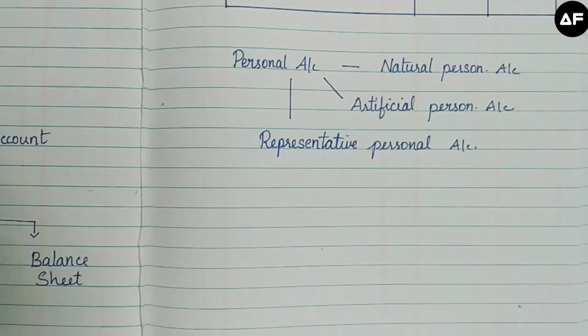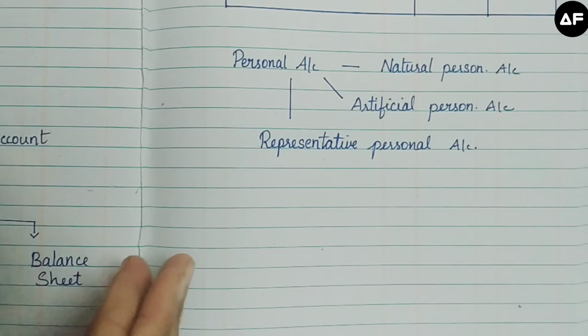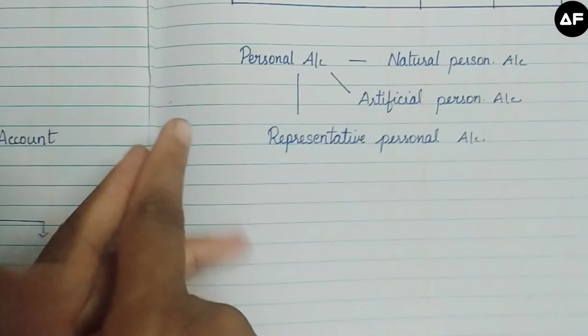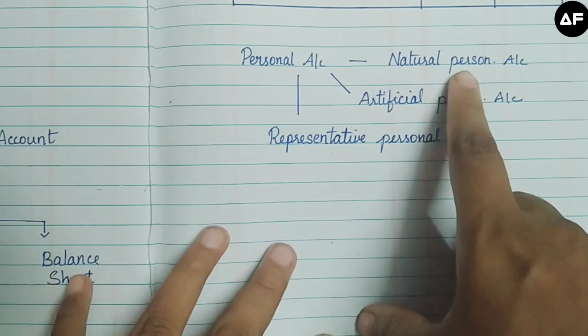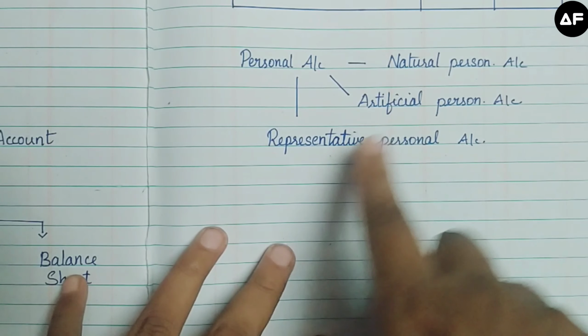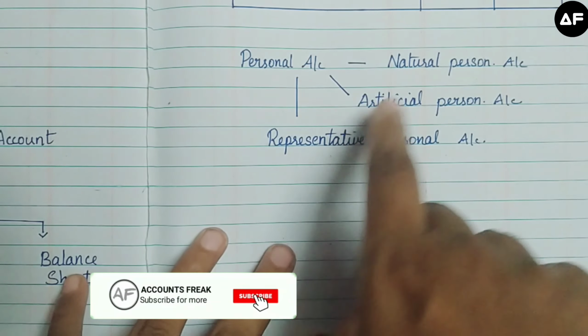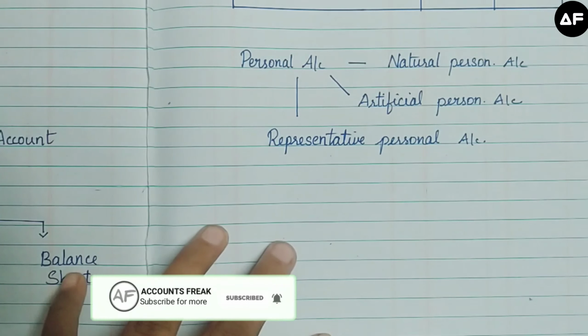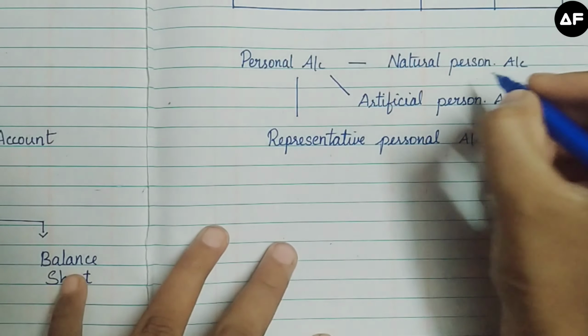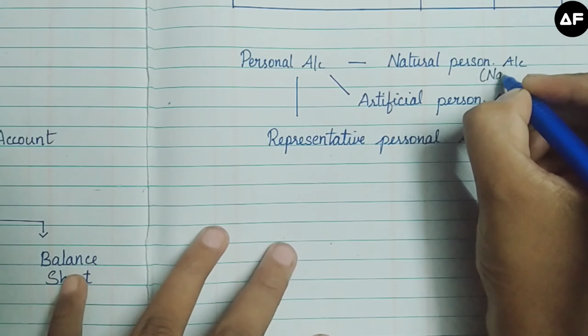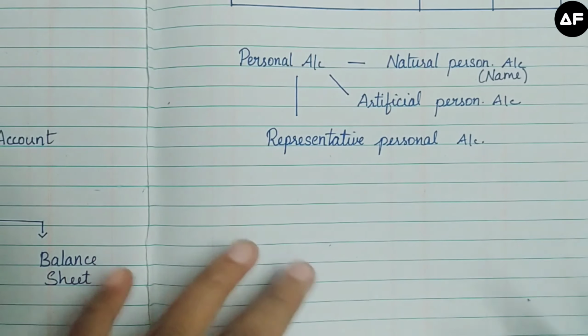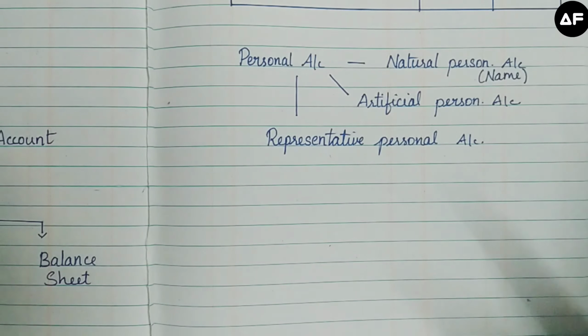Let's have a look at the personal account first. What are the items which are going to be involved in a personal account? First of all, personal account is divided into natural person, artificial person and representative personal account. Natural personal account means the name of a person. So you can remember name. Any name: Sundar's account, Bala's account, A's account, B's account, etc.